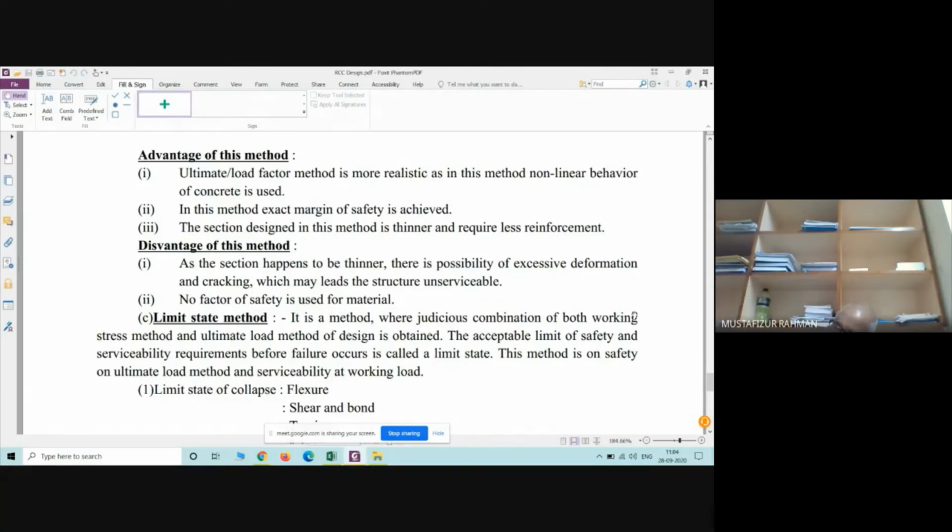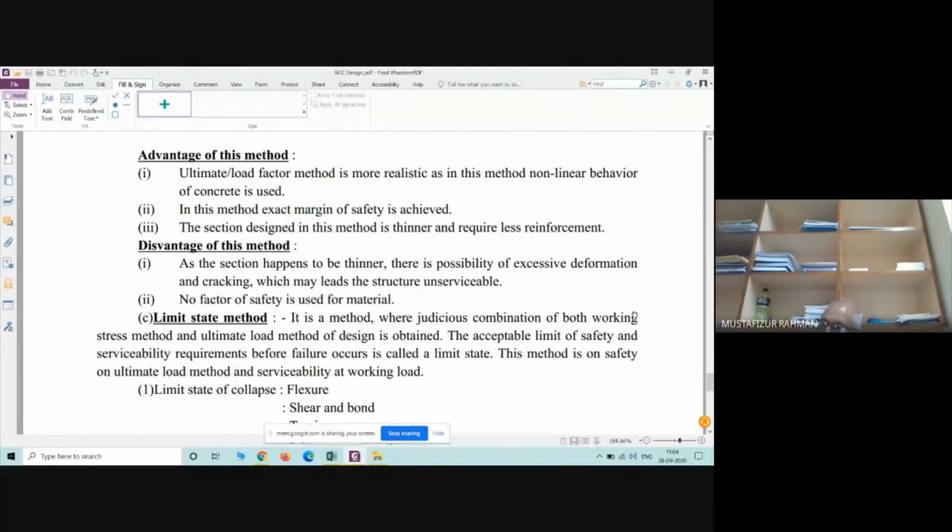In the elastic method, the working stress method, we divided the ultimate stress by a factor of safety. That is also an arbitrary one. Now, in the limit state method, we will divide the ultimate stress again by a factor. This factor is called the partial safety factor. This factor is obtained by doing random analysis. It is not arbitrary.